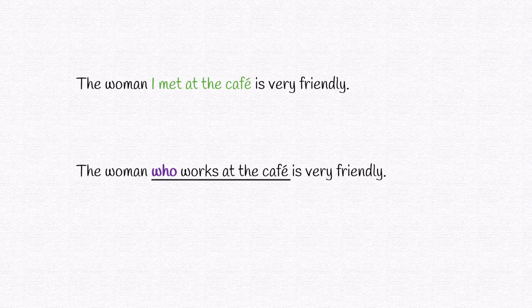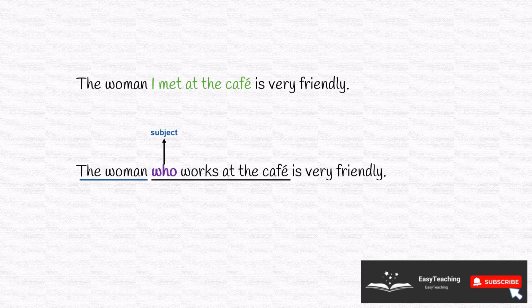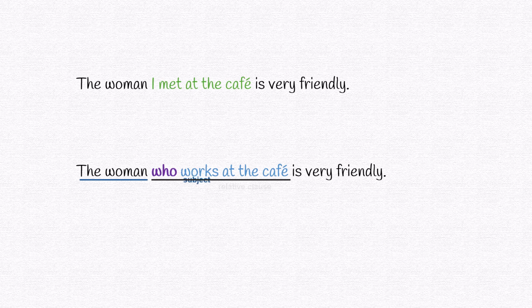In the relative clause of the second sentence, who functions as the subject. It refers to the woman who is performing the action of working. For this reason, this is a subject relative clause. We cannot leave out the pronoun in a subject relative clause.